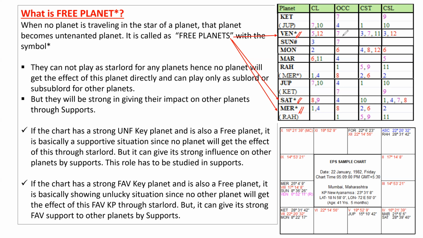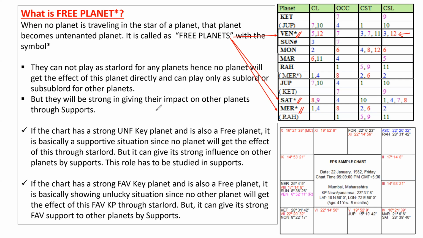So whatever it is having in its self-significations, if any planet were traveling in the star of Venus, that planet would get the impact or effect of this Venus straight away through the star. But since it is a free planet, no planet is in the nakshatra of Venus. Venus can give primarily, and Venus can act as the sublord or sub-sublord only for the other planets. It cannot act as the star lord.